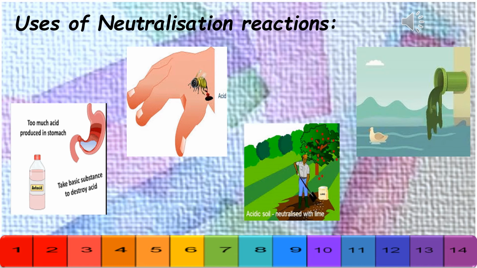If this untreated factory waste is discharged into the water bodies, then the acids present in them will kill the fish and other aquatic organisms which live in the water bodies. The acidic factory waste should be treated with basic substance to neutralize them before discharging them into the water body.